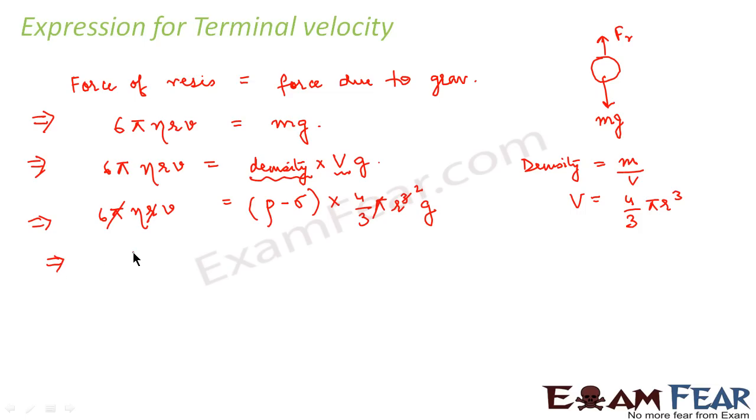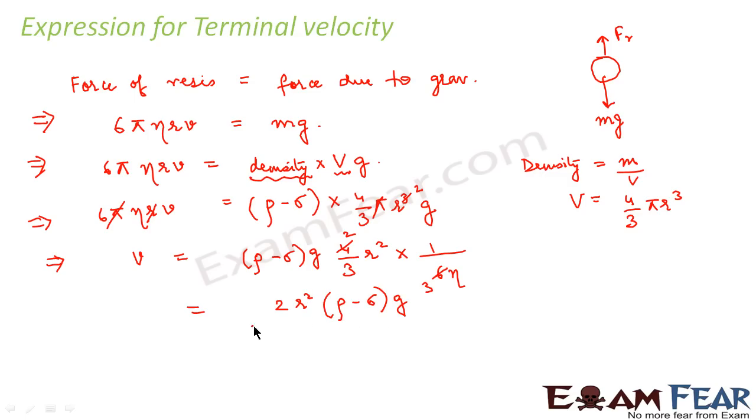So we will be left with this velocity v is equal to rho minus sigma into g, 4 by 3 r square into 1 by 6 into eta. So we can cancel this. 2 2s are 4, 2 3s are 6. So this can be written as 2r square (rho minus sigma) into g divided by 9 eta.